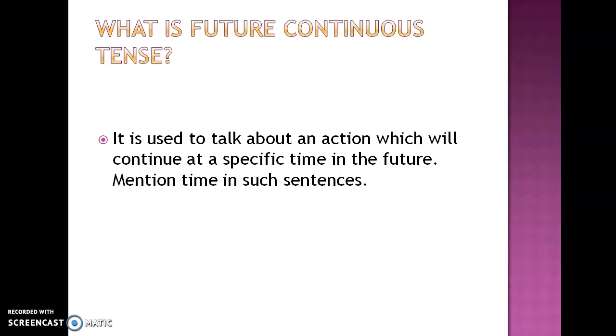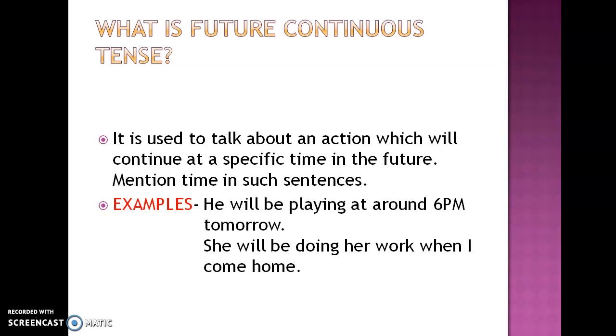Mention time in such sentences. So it is used to talk about an action that will continue for some time in the future. He will be playing around 6 p.m. tomorrow. See, ing form of play has been used. Playing. In the second sentence, doing. So whenever somebody asks you to convert a sentence into continuous, add ing with the verb.